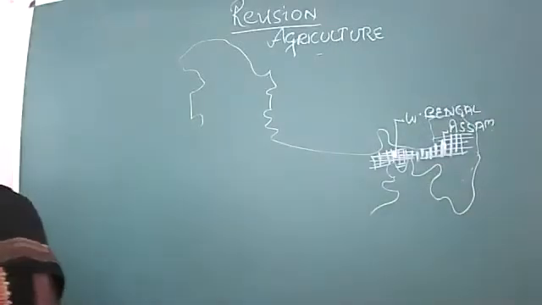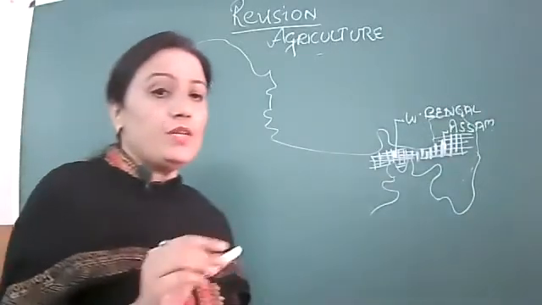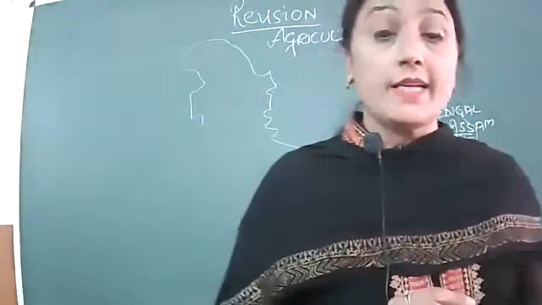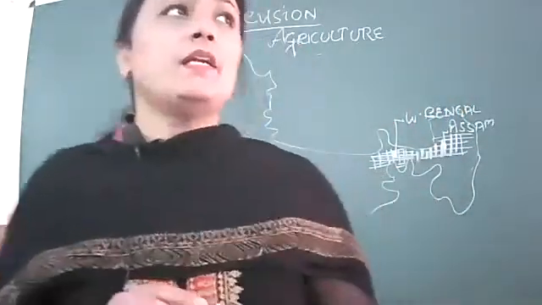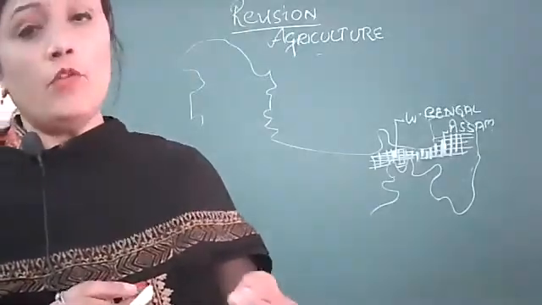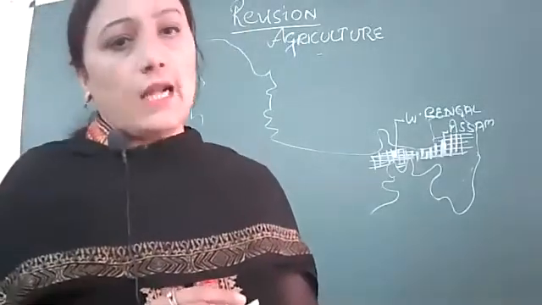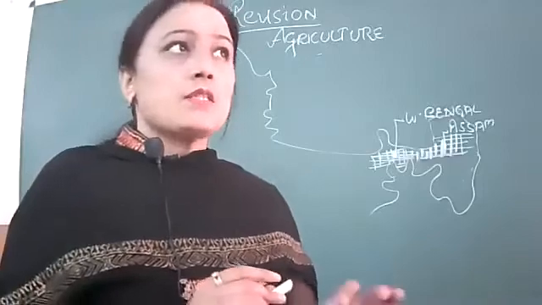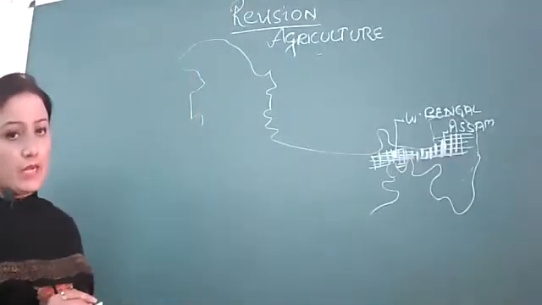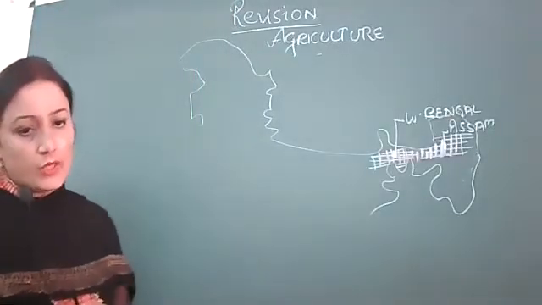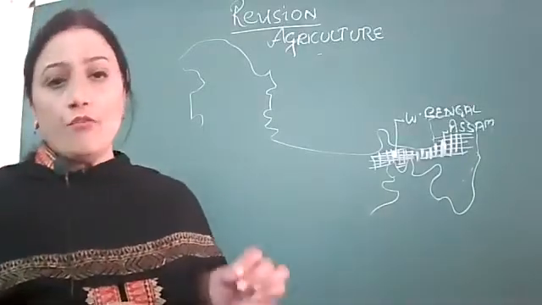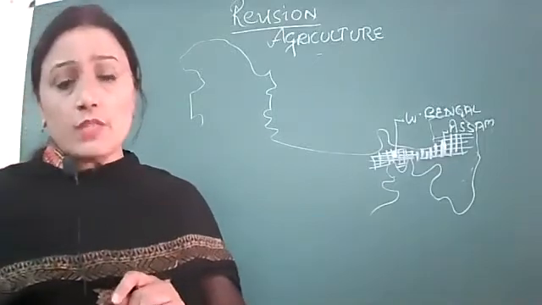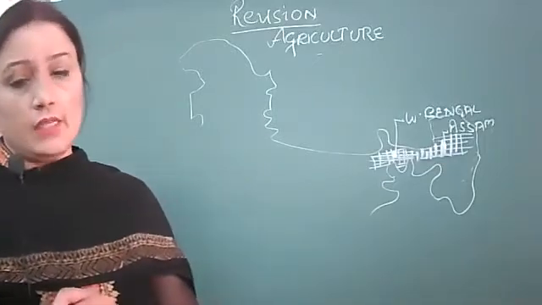When we talk about West Bengal, we have two prominent areas which are famous for the production of tea. All of you might have heard the name of one particular area, that is Darjeeling. You might have heard this name. Second is Jalpaiguri. Darjeeling and Jalpaiguri are the two prominent areas of West Bengal famous for this crop which we call tea.